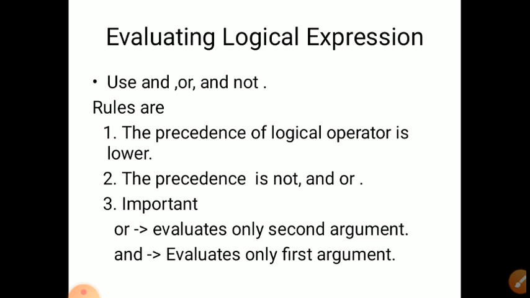An important point: in or, Python evaluates the second only if the first is false. In and, Python evaluates the second argument only if the first is true. The difference is that in or the second is checked when the first is false, but in and both are checked. First it evaluates the first, then the second.